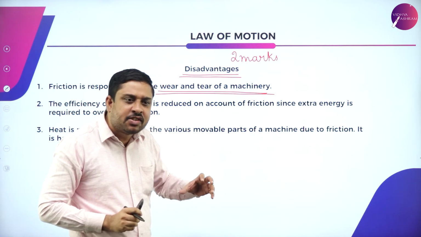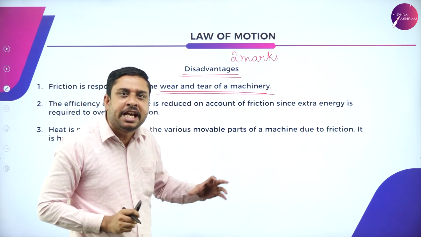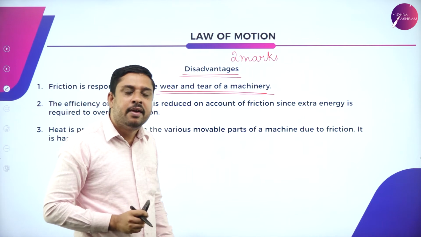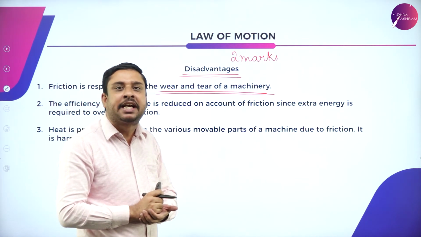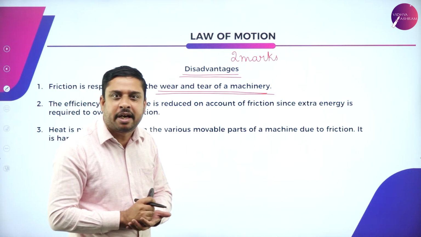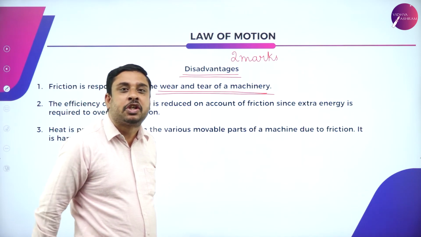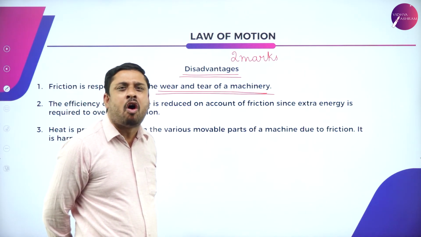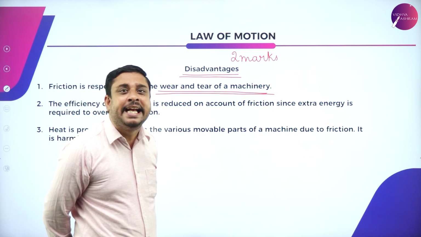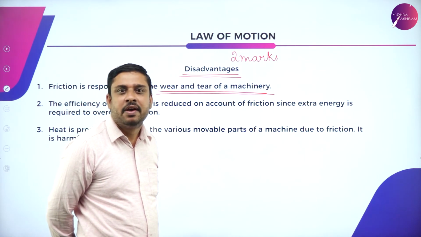The efficiency of a machine falls down wherever friction comes into picture. Why? Friction causes lots of heat energy loss.